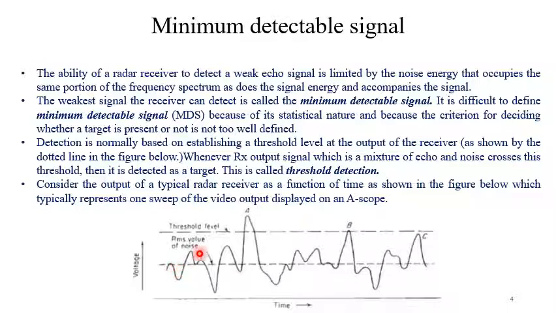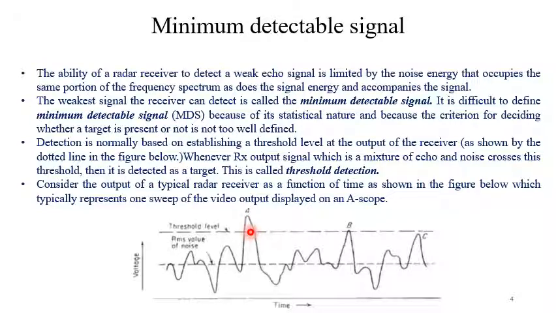So this is the output of the radar signal plus noise. The RMS value of noise we can calculate, say here. Now we set the threshold right here. Accordingly, whenever the signal is above the threshold, that will be detected as a target.